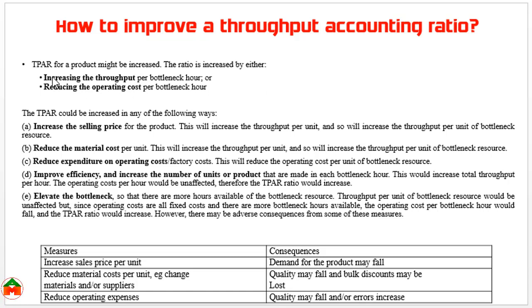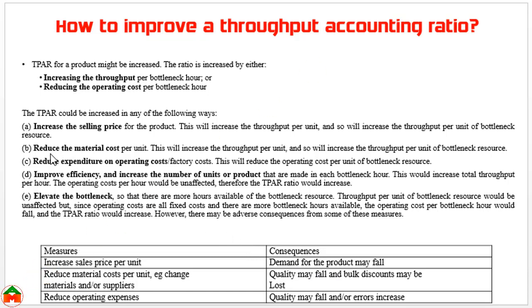Throughput accounting ratio can be increased by increasing the throughput per bottleneck hour or by reducing the operating cost per bottleneck hour. We can also improve the throughput accounting ratio in the following ways. We can increase the selling price, but we should keep in mind that whenever we increase the selling price, there may be a bad effect on the demand.